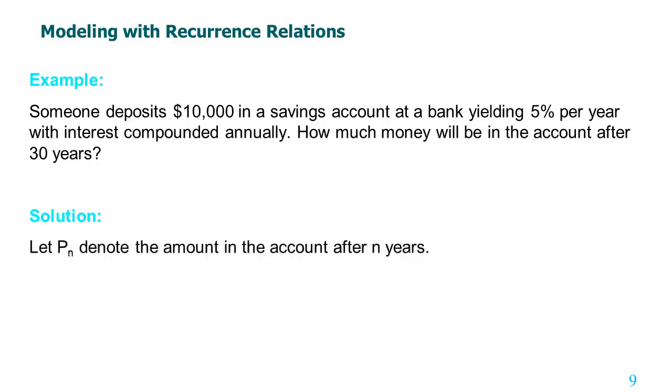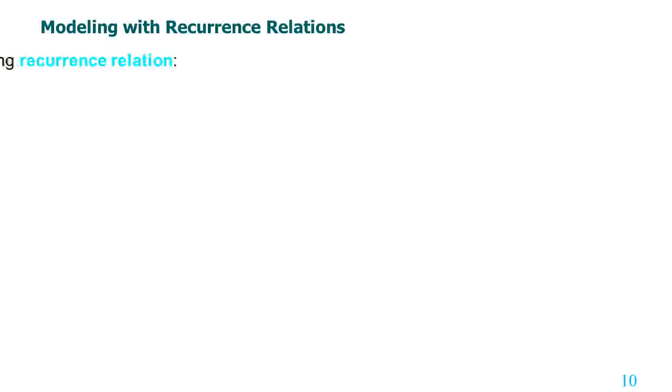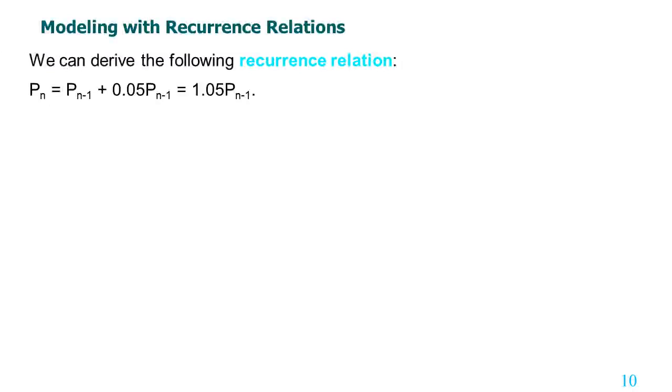Let Pn denote the amount in the account after n years. How can we determine Pn on the basis of Pn minus 1? We can derive the following recurrence relation: Pn equals Pn minus 1 plus 0.05 times Pn minus 1, that is 1.05 Pn minus 1.